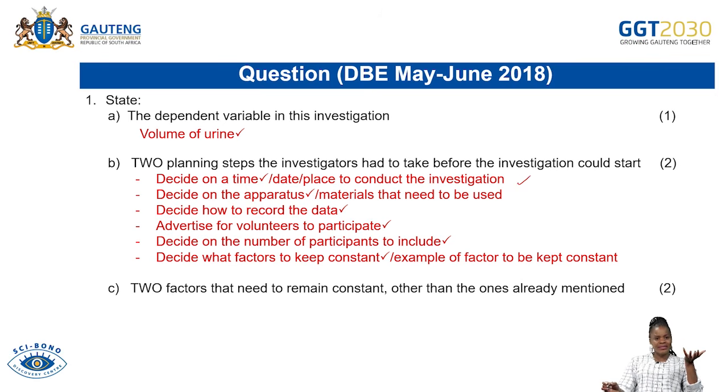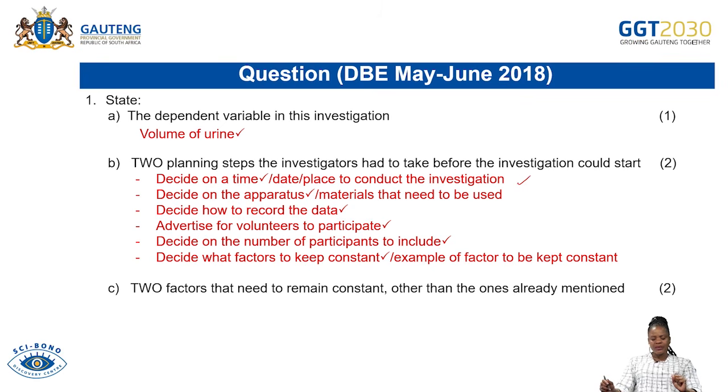He was also supposed to advertise for volunteers so that all participants were there voluntarily and were not forced. He must also decide on the number of participants to include. Here we had 6 males and 6 males, so that's why he decided on that number. He also decided on the factors which were kept constant, which were kept controlled. So he also had to decide on that. These are all the planning steps.